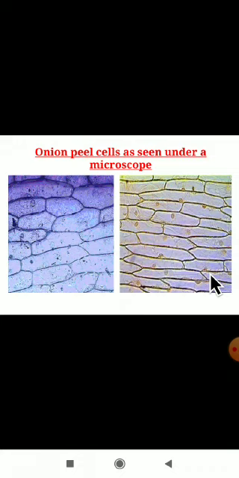Onion peel is nothing but the outside has one hard structure. When you remove that, inside we get one thin layer. If we see that under a microscope, we can observe it in this manner, the cells in an onion peel.